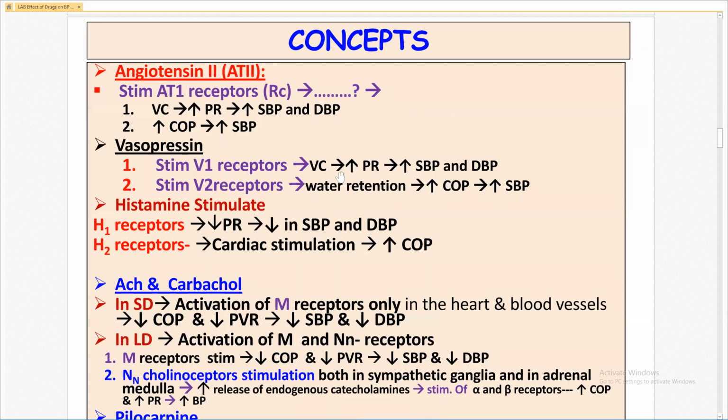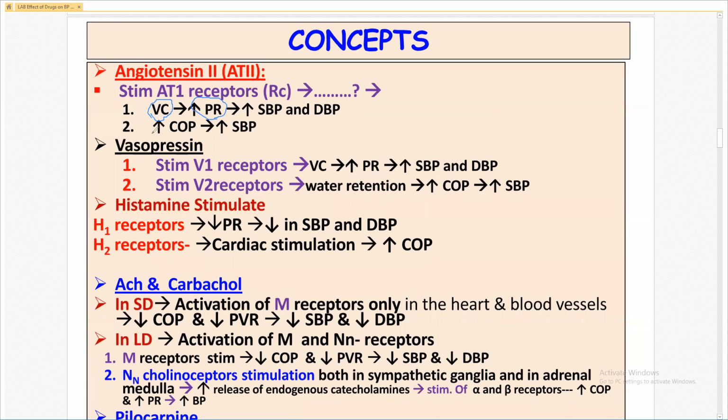About angiotensin 2 receptor, as we know that angiotensin 2 receptor is a potent vasoconstrictor, and due to vasoconstriction there is increase in the peripheral resistance and increase in the blood pressure.